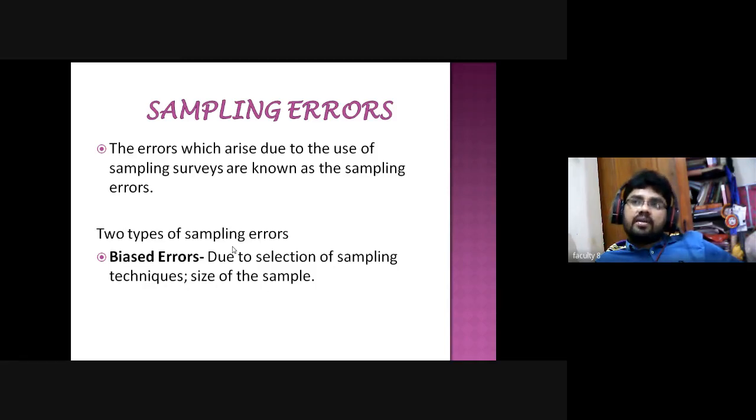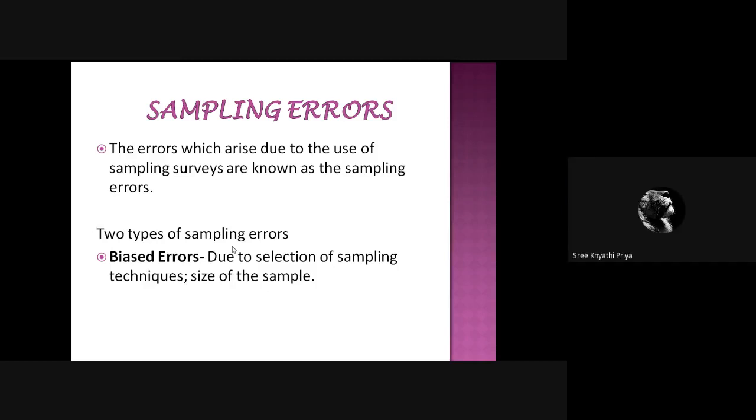If the dean or other officials apply the random sampling method without looking at his expertise, that is a biased selection, right? Am I clear? Yes, sir.